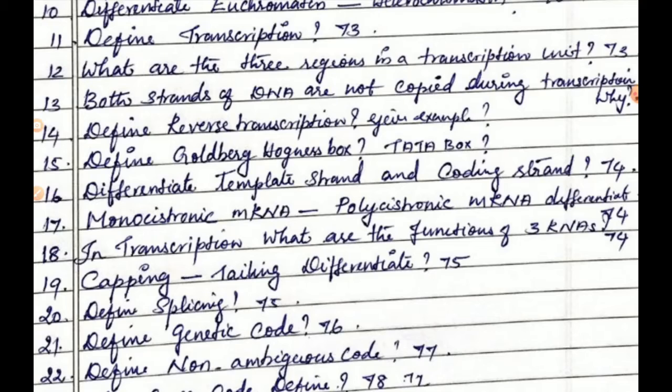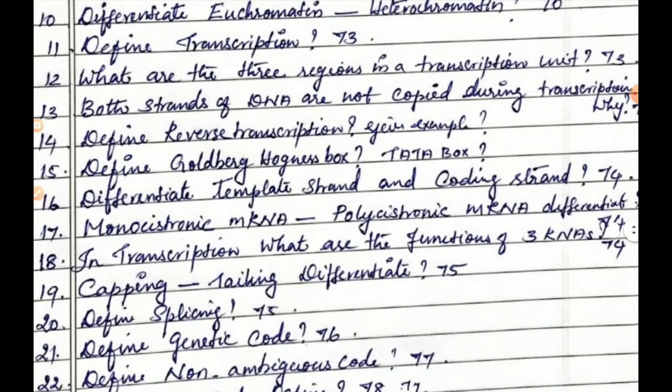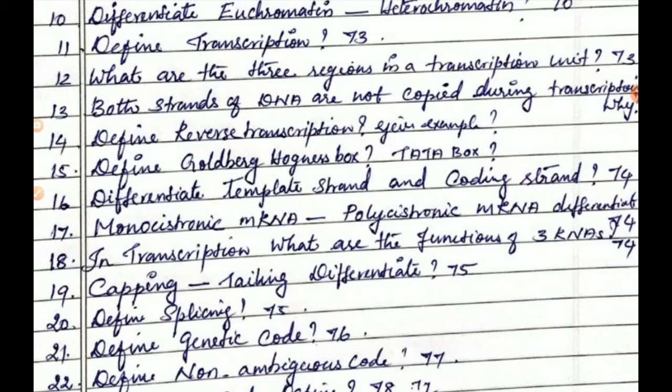Both strands of DNA are not copied during transcription. Why? The answer is given in page number 73.